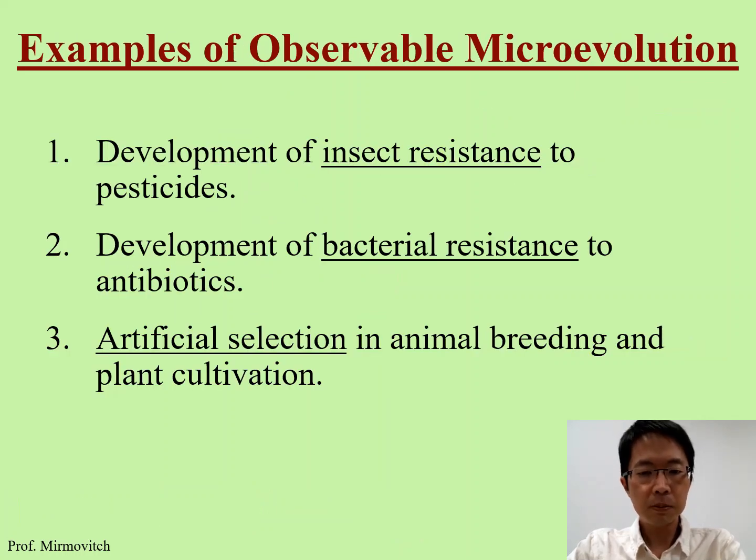So we talk about the insect resistance to pesticide, bacterial resistance to antibiotics, and then artificial selection in dogs breeding and plant cultivation. Let me give you one extra one. Number 4. I call it Extinction of Dinosaurs.